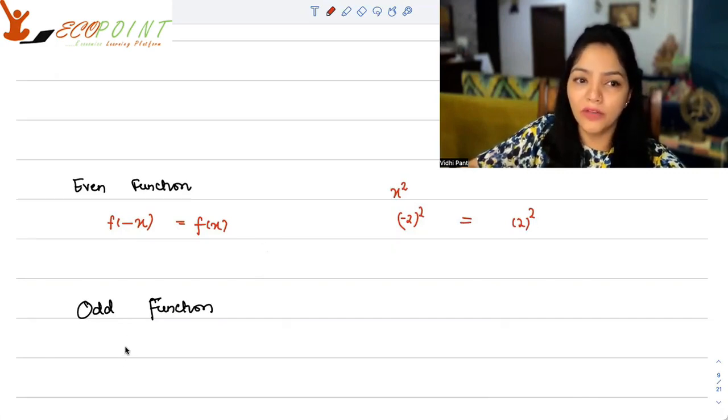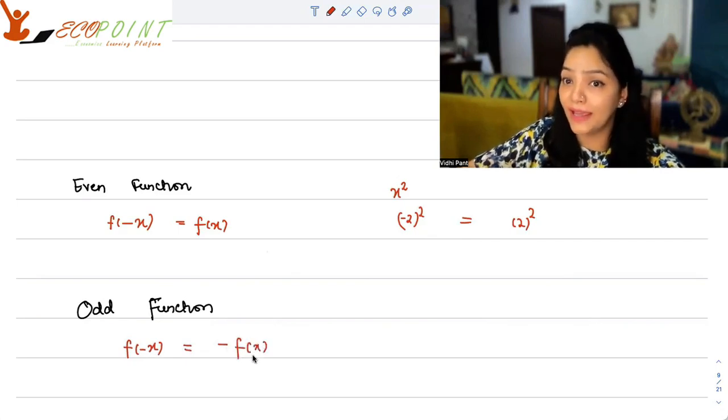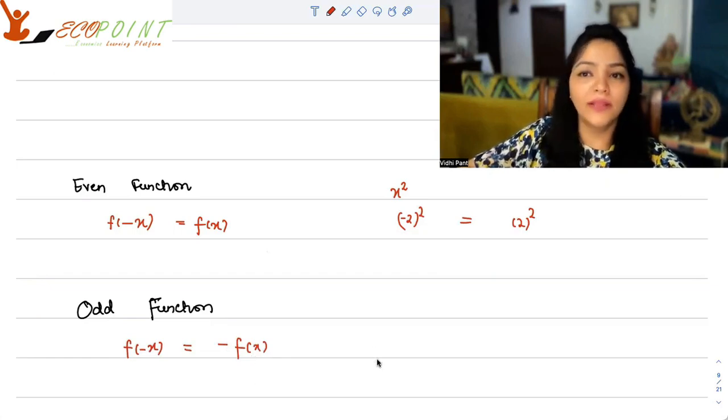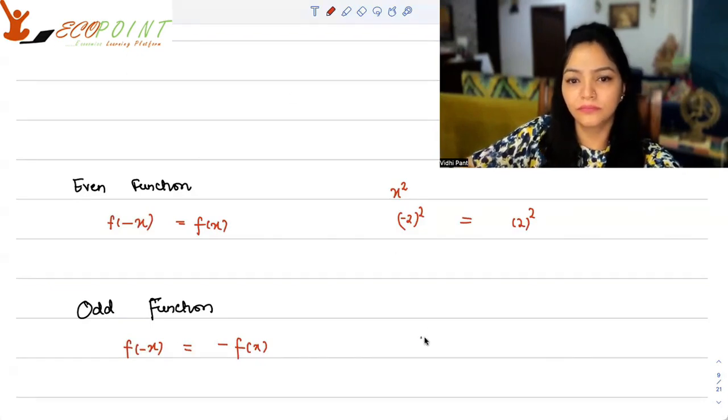What about an odd function? An odd function is when you take the input as negative, so f of -x, and it gives you negative of f(x). The association is still there, and negative of f(x) is coming out. Then we call that function an odd function. Example, x cube.